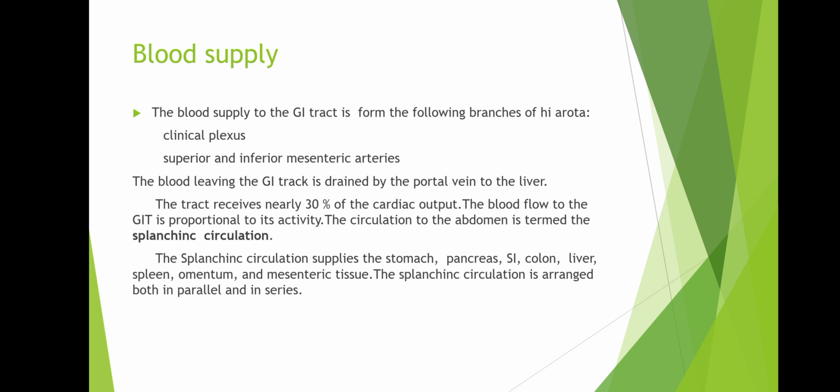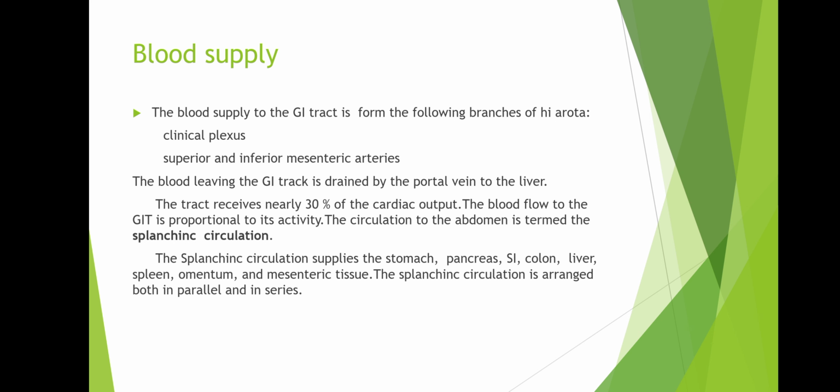The blood supply in the GI tract is formed by the following branches of the aorta. First is the celiac plexus and second is the superior and inferior mesenteric arteries. The blood leaving the GI tract is drained by the portal vein into the liver, and the GI tract receives nearly 30% of cardiac output.